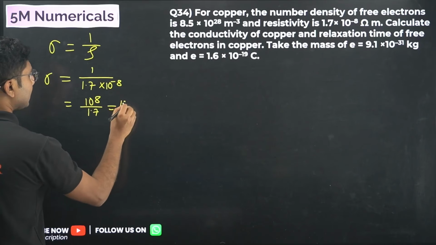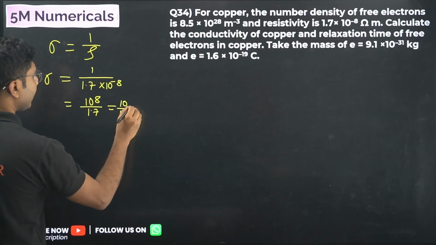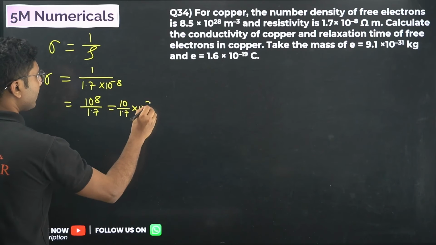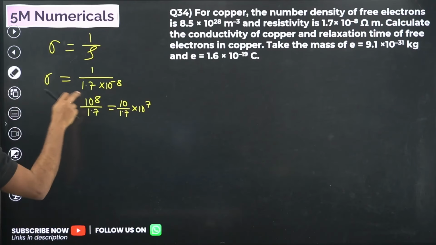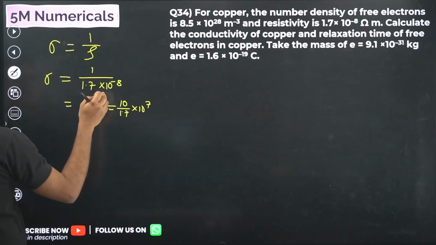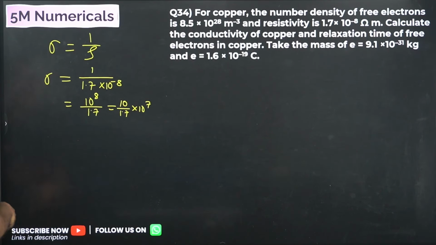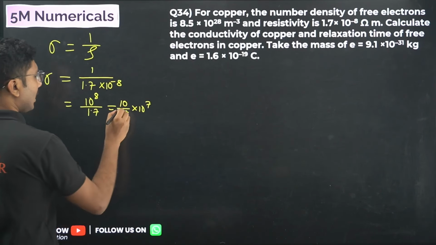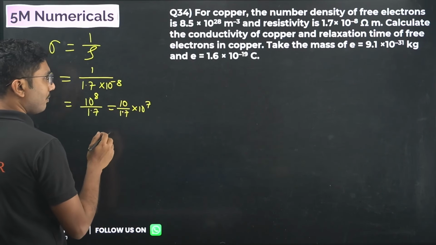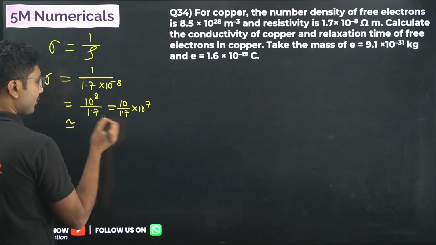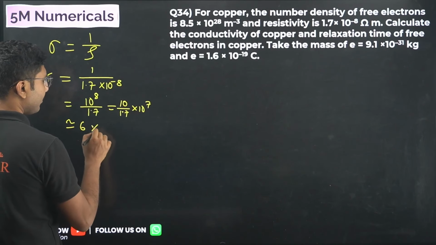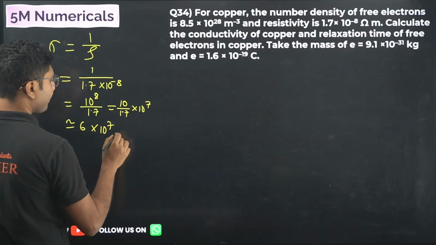You can take this as 10 divided by 1.7 into 10 to the power of 7. I have taken one 10 out of the eight tens, and it will come out to be approximately 5.6, I am not sure, into 10 to the power of 7.